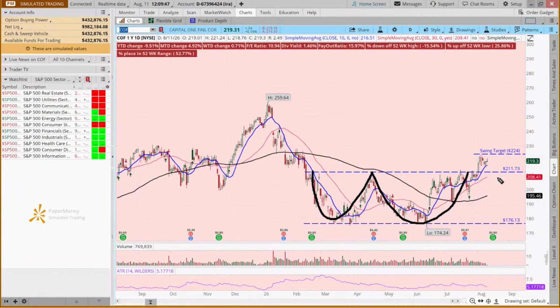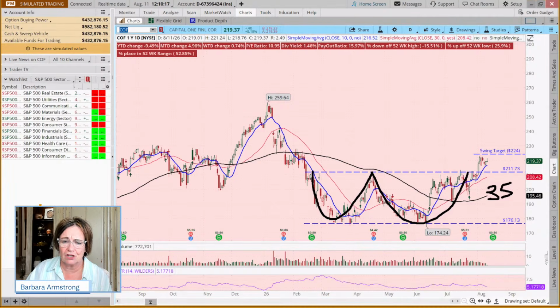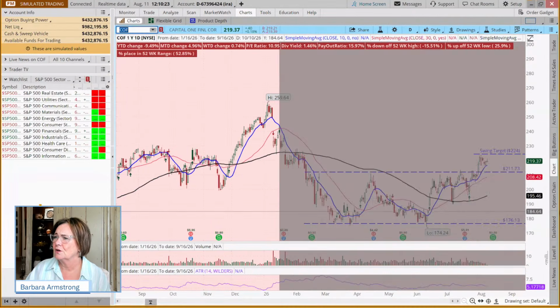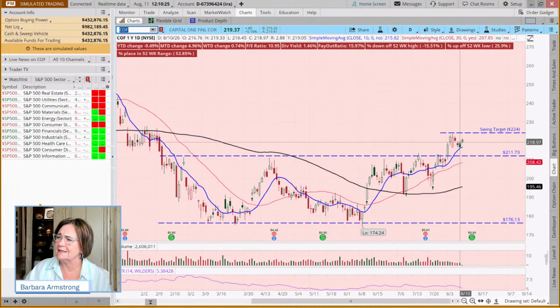So if we said we have a range here of about $35, from about 176 to about 211, call it 35-ish, because support and resistance are not finite numbers, they're ranges. Now, in our trading a smaller account, we looked at this and we said, we're kind of in the moving business, not the storage business. We were looking to do a short-term trade. And we placed this trade yesterday.